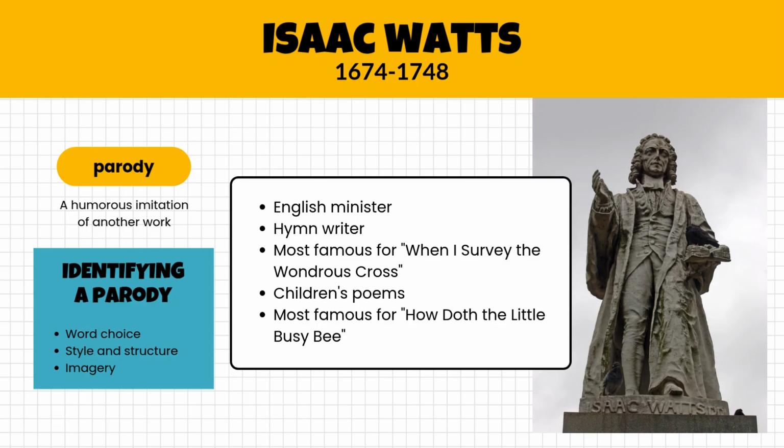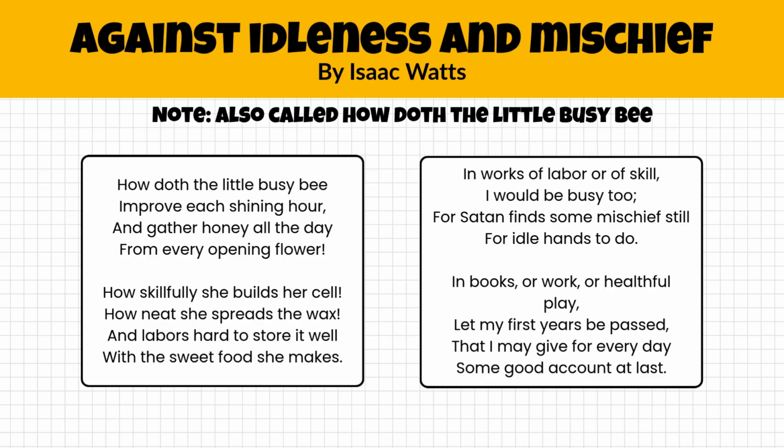And so he's going to use this word choice and style and structure and rhyme scheme and a rhythm to help children put the Word of God and the truths found in it into the hearts of children using poetry. So let's take a look at the original work. It was called Against Idleness, that's laziness, just laying around, and Mischief, getting into trouble, by Isaac Watts. And it's also called How Doth the Little Busy Bee. Sound familiar? Let's take a look at his original poem.